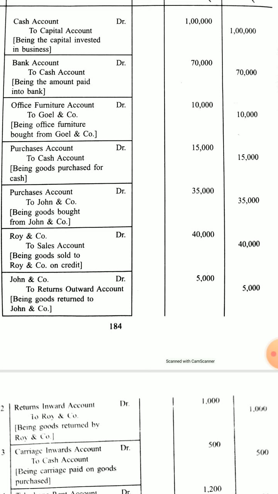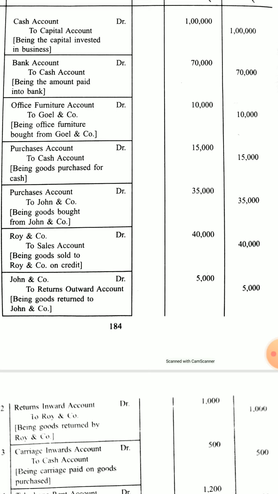That means something is going out. If something is going out, that means it must have been brought in earlier. That means clearly purchases, not sales return. Because when sales are returned, when the goods which we have sold earlier are returned, then the goods will come in, so it will be return inwards. And if we are returning the purchase, it will be return outwards.